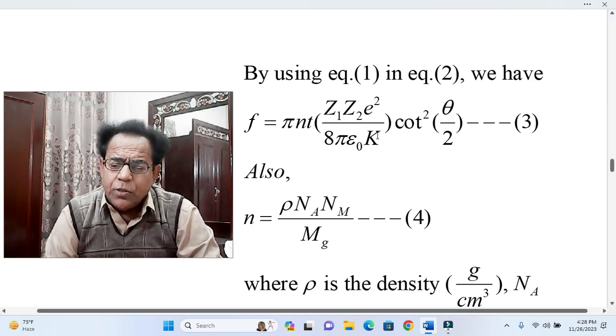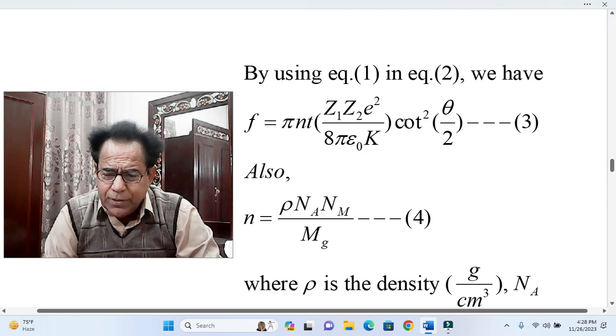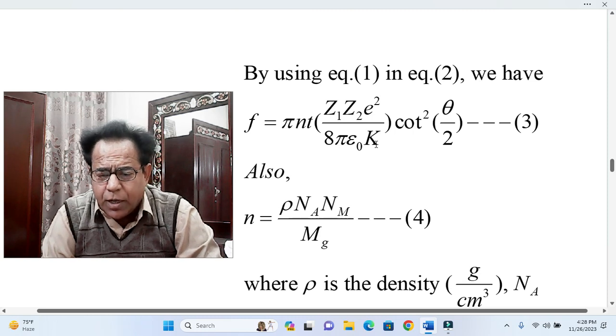So I mean to say that this portion is also in square, like cot square theta by 2. This factor is also in square, Z1 Z2 e square over 8 pi epsilon naught capital K. This whole is also in square.